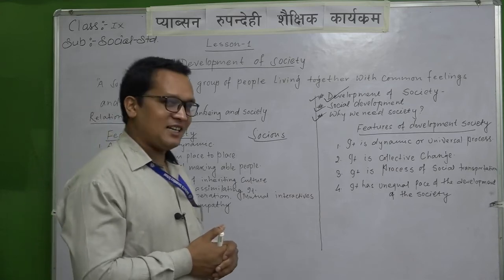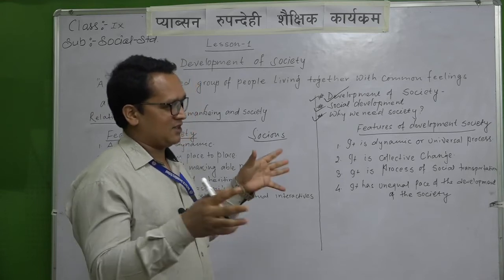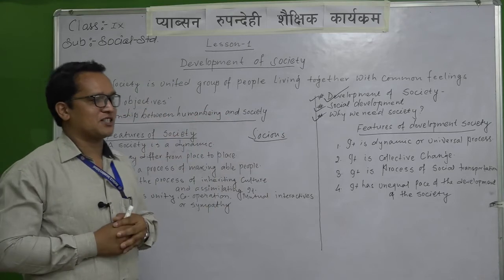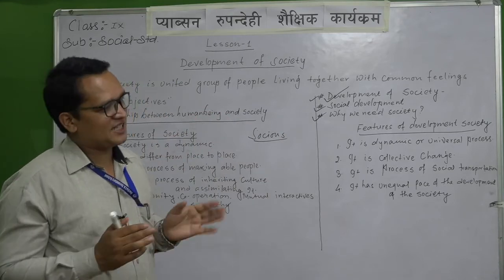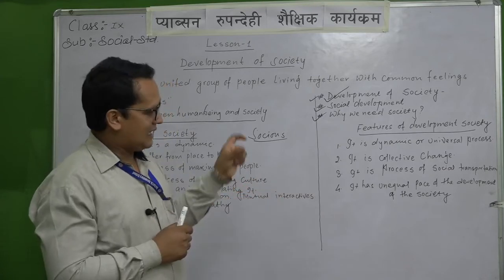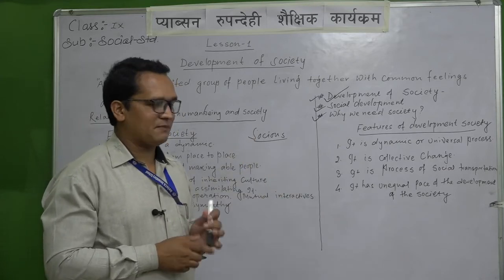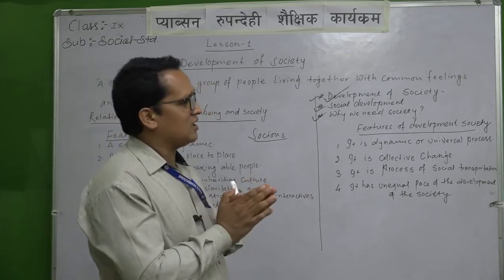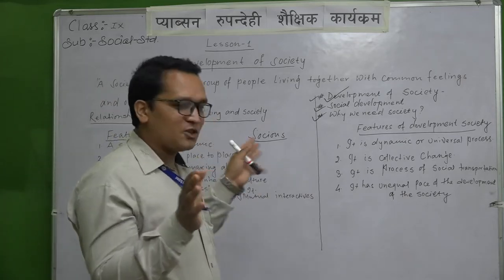Dynamic means, as we already talked, changeable, improved, and a universal process. Society may differ from place to place, but it is a universal process, meaning it exists all over the world.